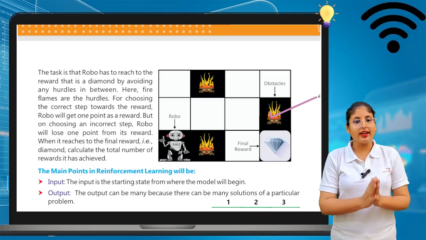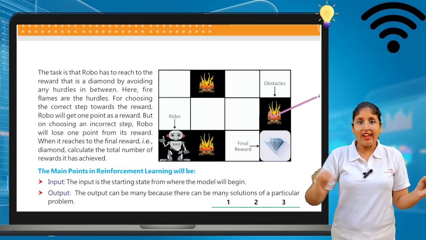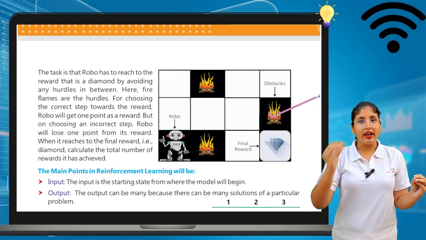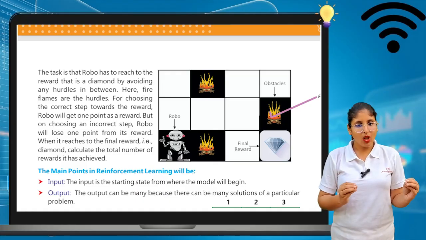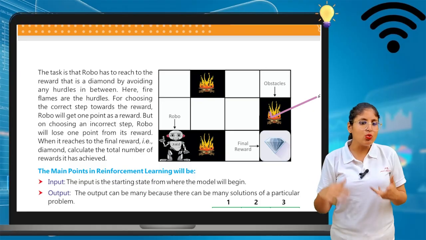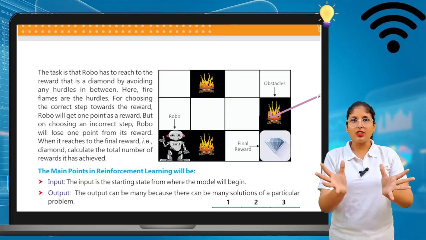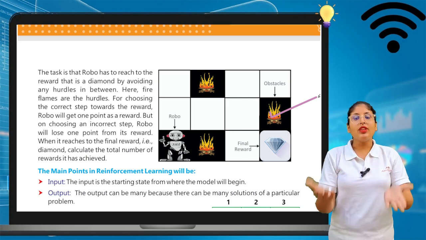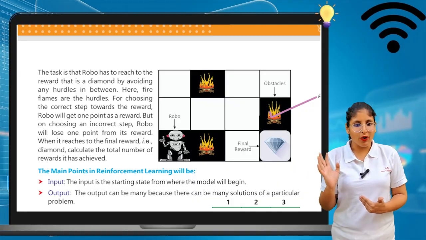For choosing the correct step towards a reward, Roba will get 1 point as a reward. If they move a correct step, each step they get 1 point. Okay, but on choosing an incorrect step, Roba will lose 1 point from the reward. See, this is how. If they move a correct step, they get a reward. If they do not move a correct step, they lose their point.